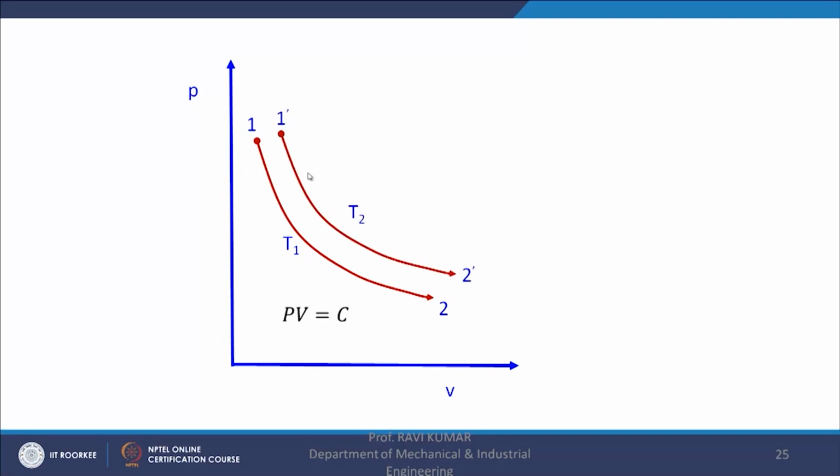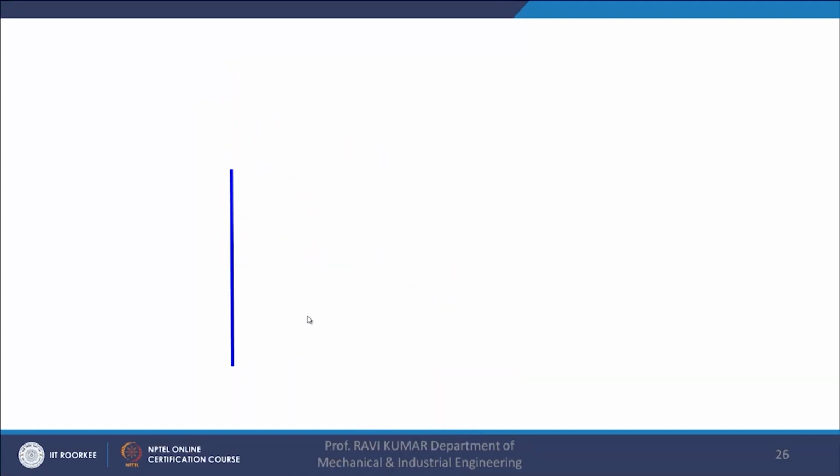Now, if we increase the temperature, we will get another curve, and this curve will be parallel to this curve. These two lines will not cut each other. And for an isothermal process, the ideal gas relation is PV equal to constant.